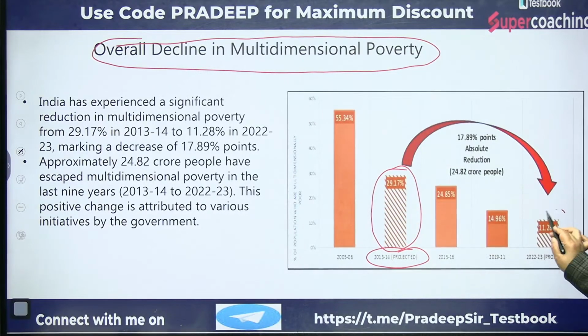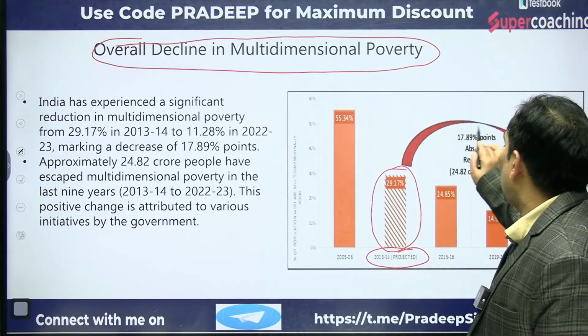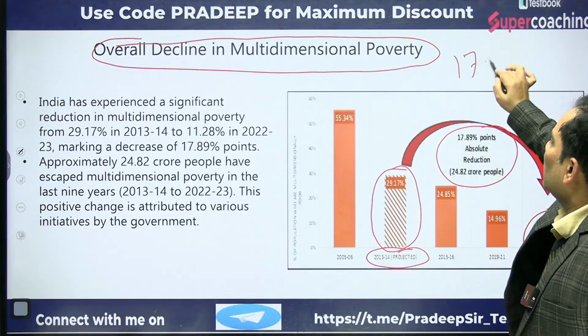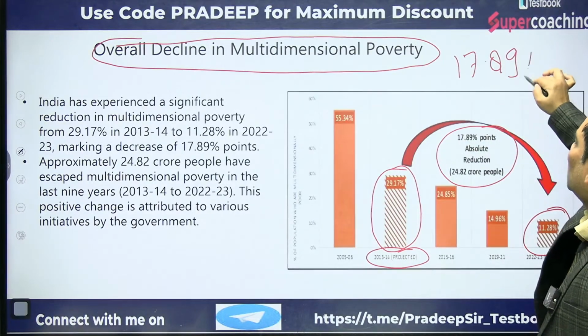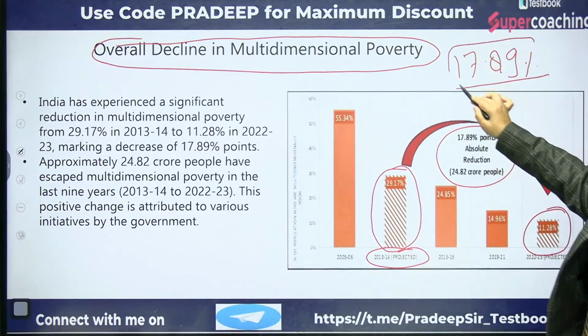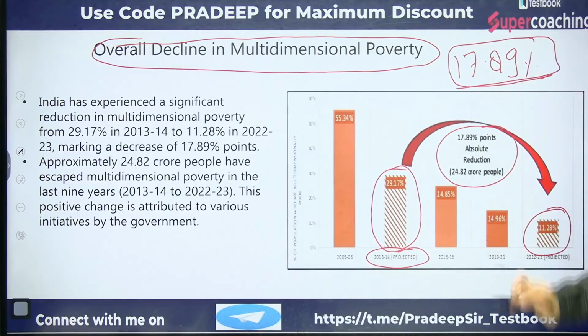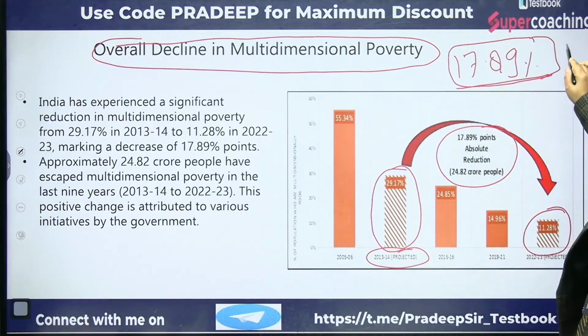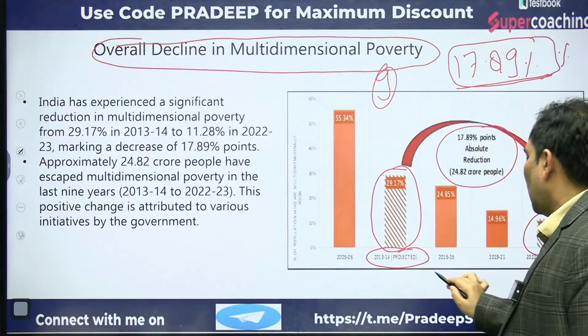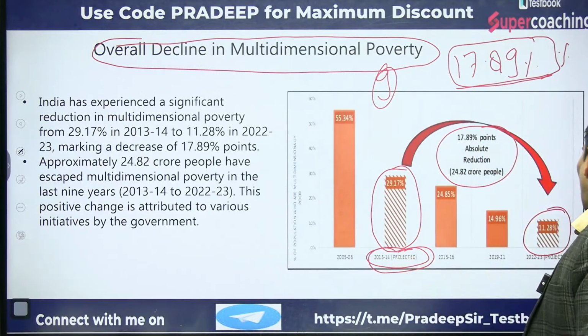In 2022-23, it has reduced to 11.28%. That means there is a reduction of 17.89%. In absolute terms, multidimensional poverty has reduced by 17.89%. So in percentage terms, it has reduced by 17.89% in just 9 years, from 2013-14 to 2022-23.